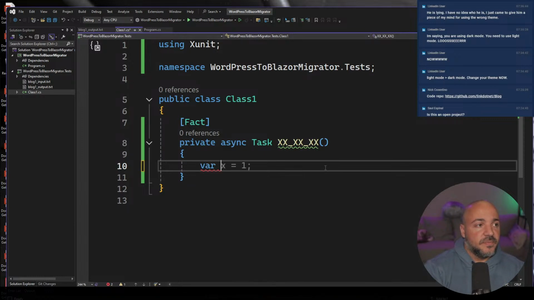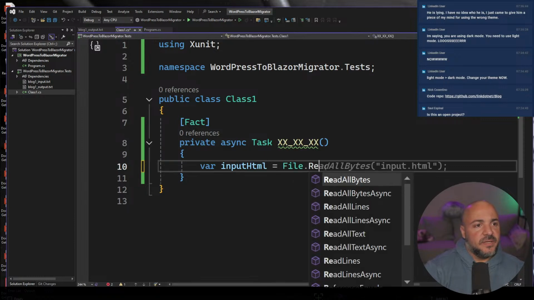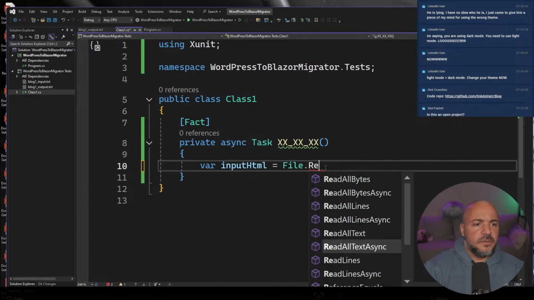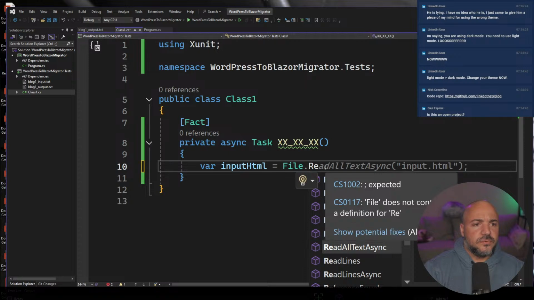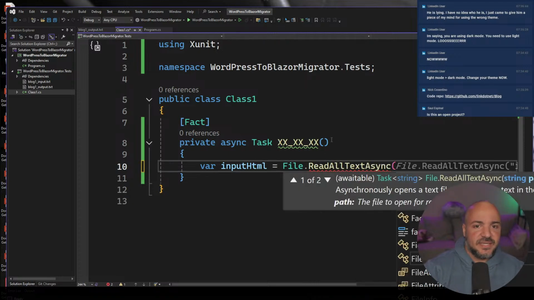We'll call it blog 1 input HTML, and we'll have to do a file read. I haven't seen the async versions of these. It's been a long time since I've had to do a lot of file IO stuff. Now I don't know where this is anchored to.